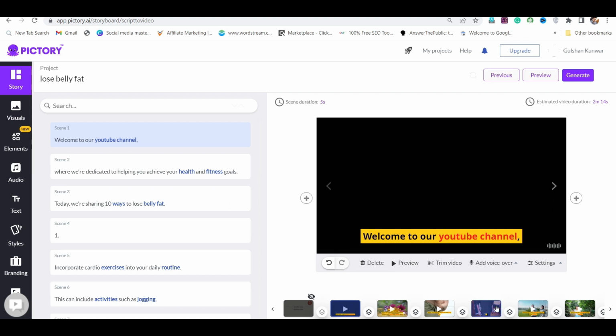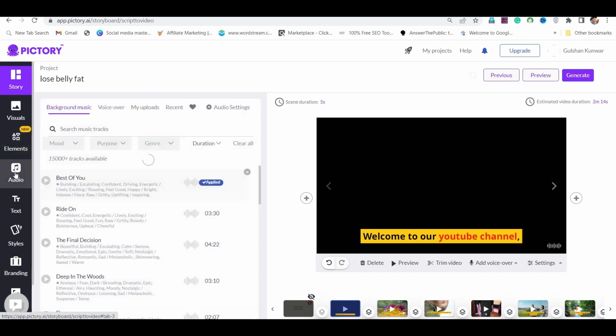You can add background music and a lot more you can do here. So now let's add the voiceover first. To add the voiceover, go to the audio button here, and you can see the background music is added by default. You can also change it. After that, you get the option of voiceover.